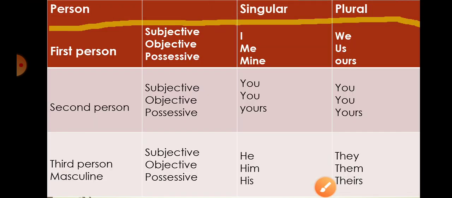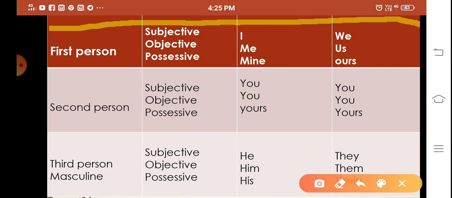So persons, first person. First person can be subjective, objective, or possessive case. We'll see them. In the subjective form, the first person can be like, I give you the information, and we give you the information.